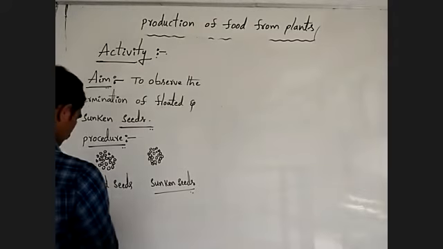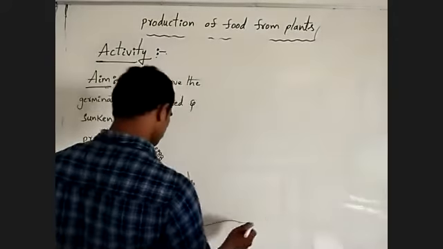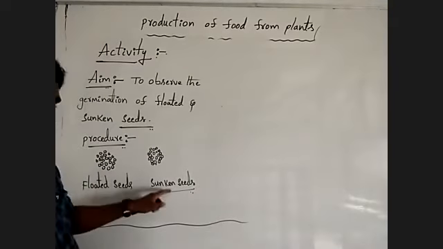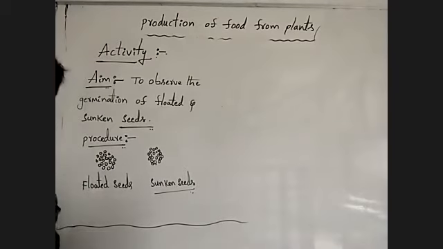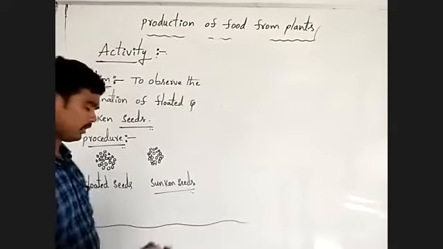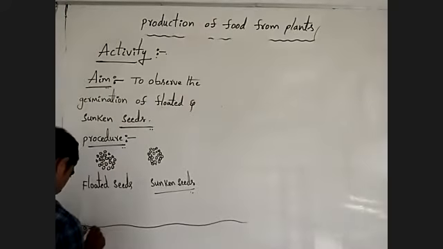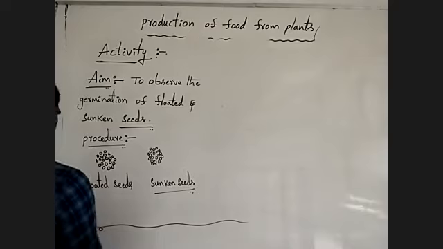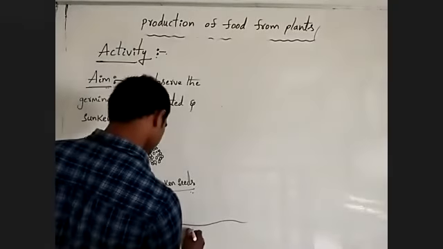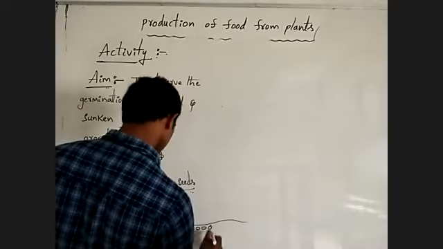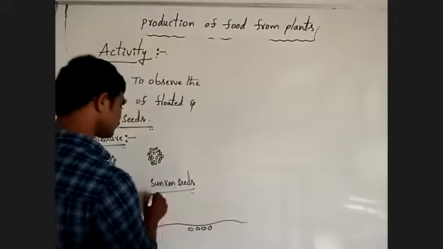Then you have to sow the two types of seeds in the same soil. These are the floated seeds. Next, these are the sunken seeds.